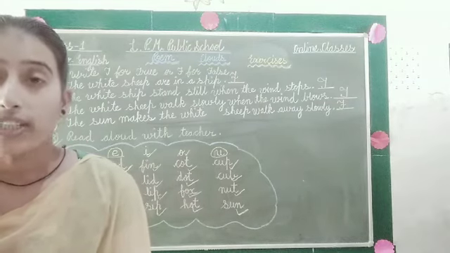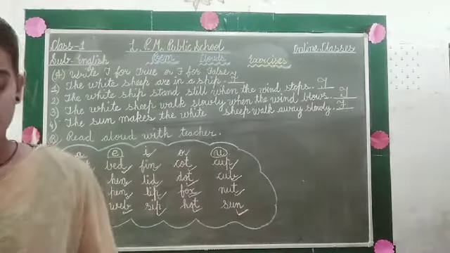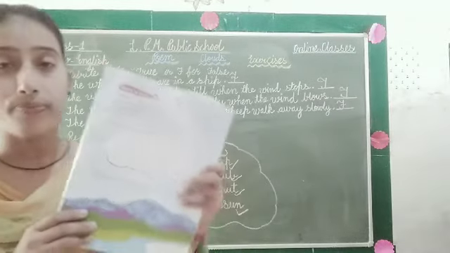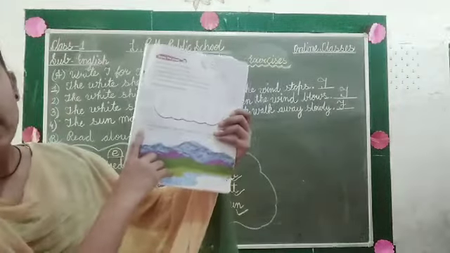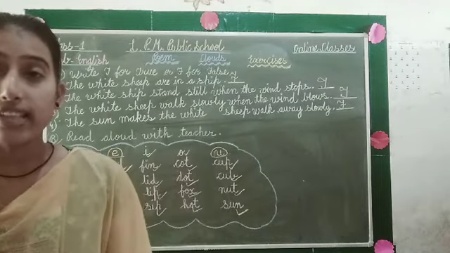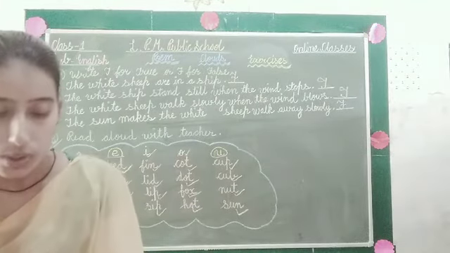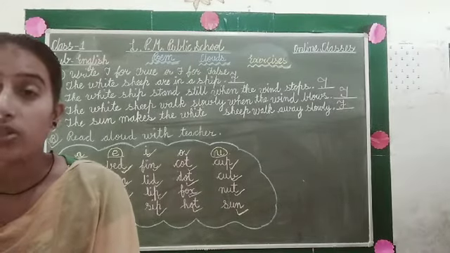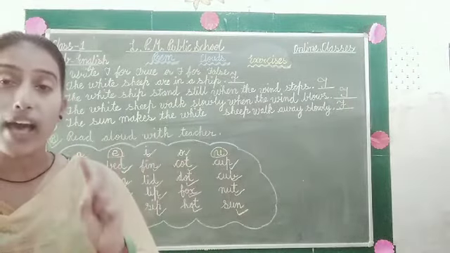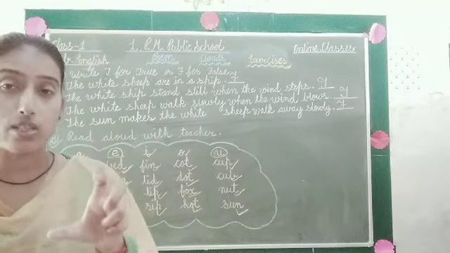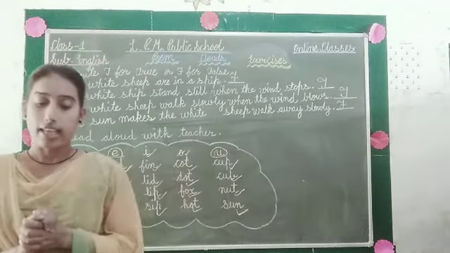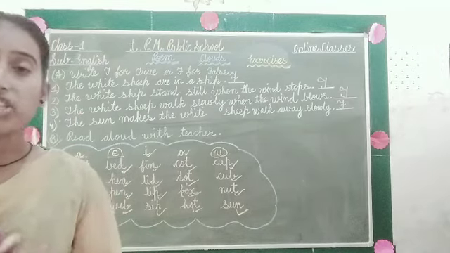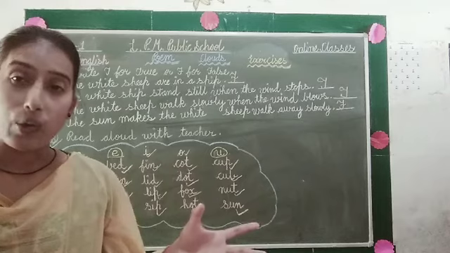Now moving to the next one, which is given on page number 17. Students, there is exercise C. What will we do in exercise C? Here it says, what do you think the white shapes are? Choose the correct words. Here are 3 examples. You have to choose the given correct words. So we have learned in this poem that the white shapes are in clouds.